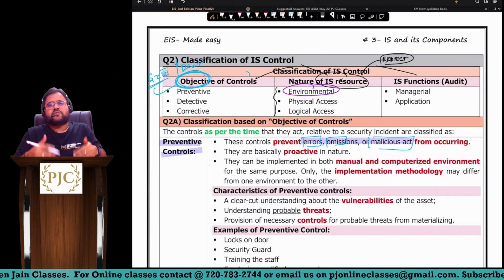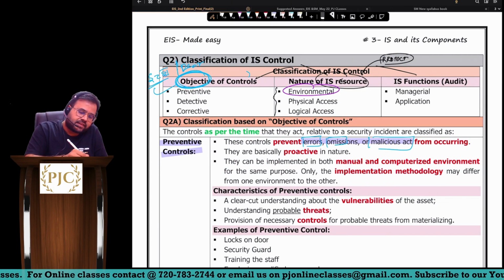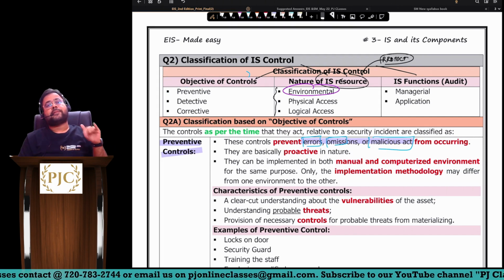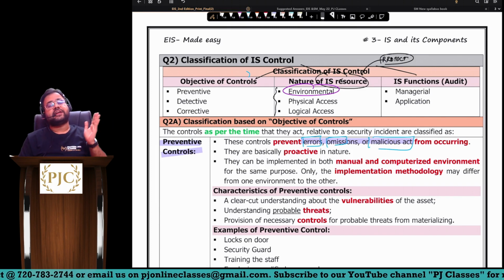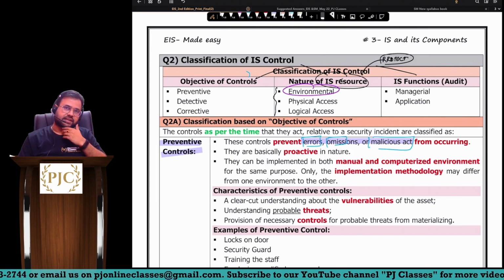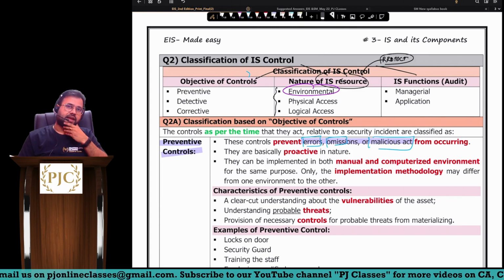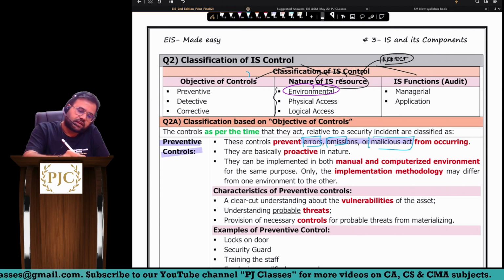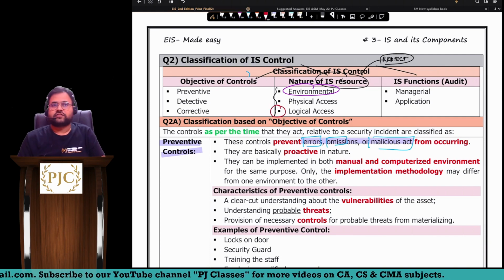Based on objective, meaning what you want, what is your wish, right, sir? I want to ensure that wrong things should not happen. Preventive. Wrong thing happened, I want to know how it happened. Detective. Ensure that next time it does not happen. That is corrective, sir. Sir, here I want to protect my IS assets, sir. So for which we have environmental control, physical control, and logical control, sir. So here we are talking about logical access control.